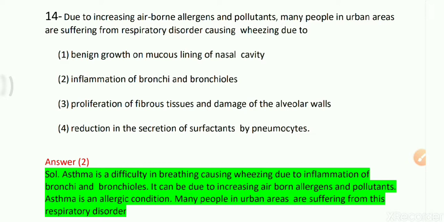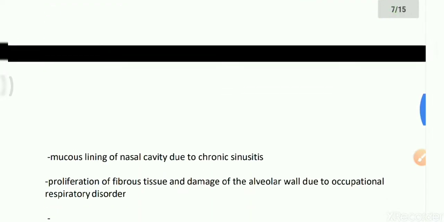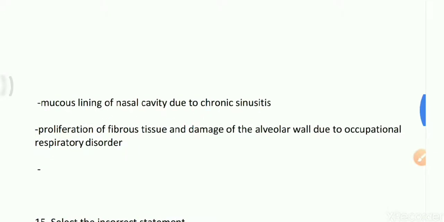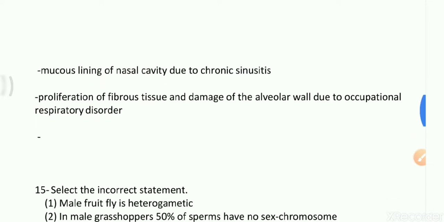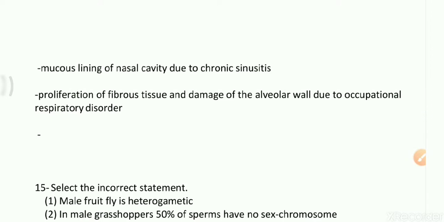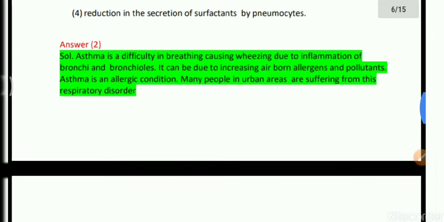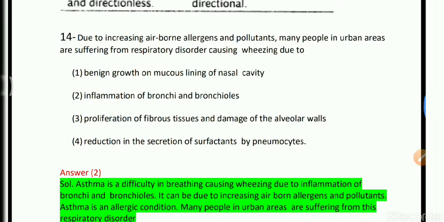So we will discuss the facts about the other 3 options. Benign growth on the mucosal lining of the nasal cavity may be due to chronic sinusitis, so that option is not true. Proliferation of fibrous tissue and damage to the alveolar walls is due to occupational respiratory disorder. Students have to clearly go through the chapter Respiration, because questions directly ask about disorders and diseases of respiration. So option 2 will be true.